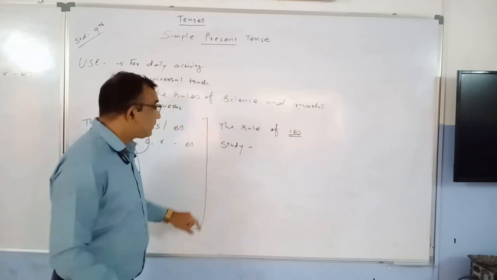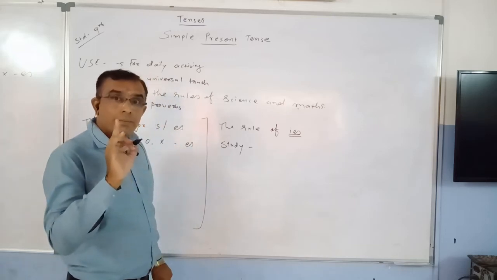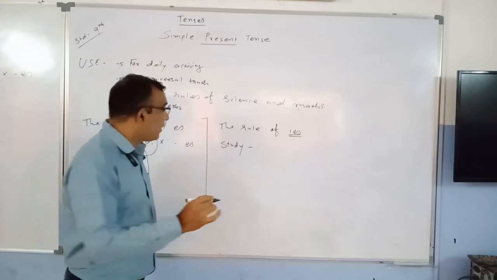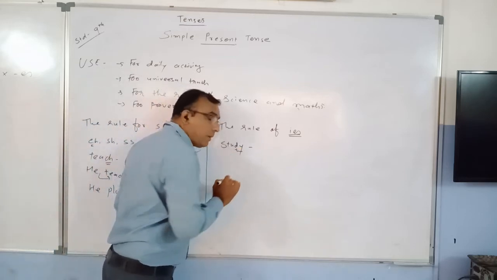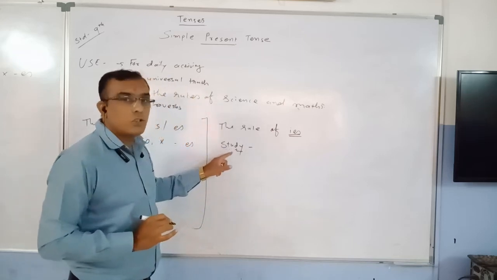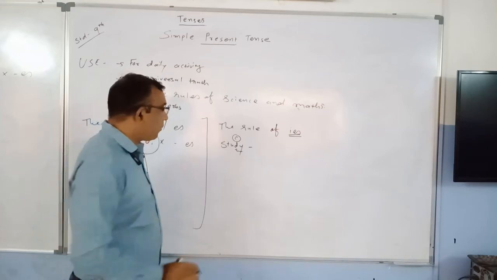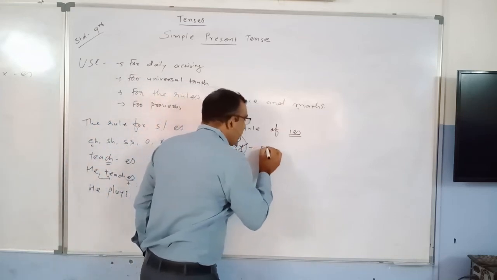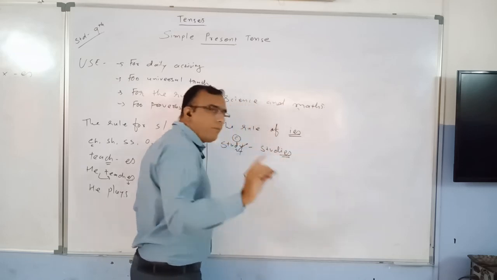Make sure about it. If at the end of the verb the letter Y is given, and in front of it, before it, there is a consonant, what you have to do? You have to remove Y, and you have to put IES instead of Y.